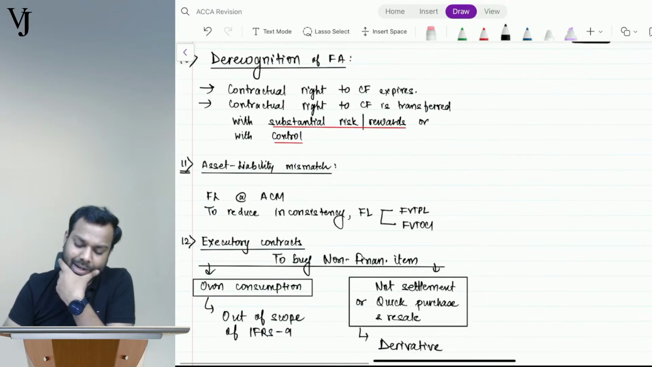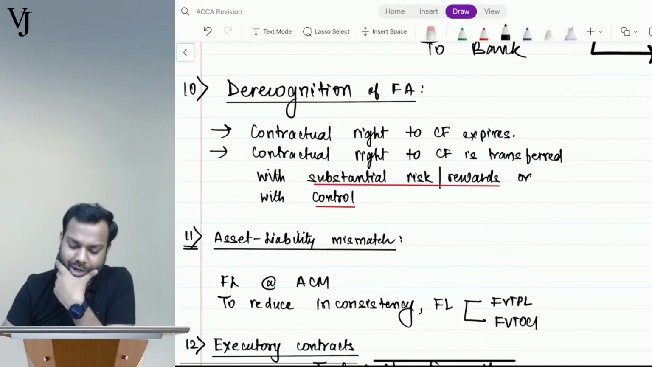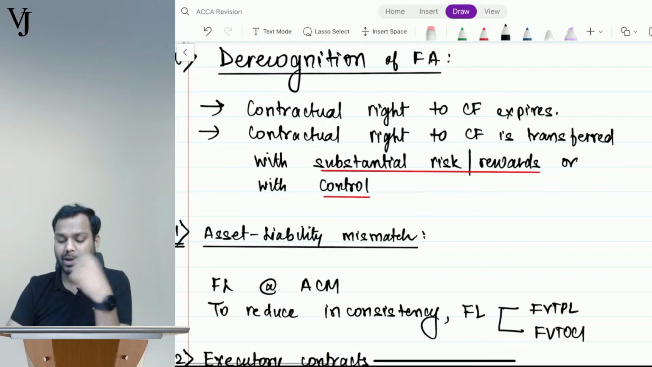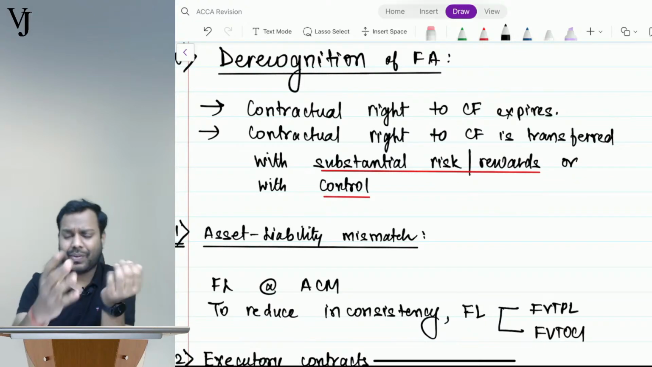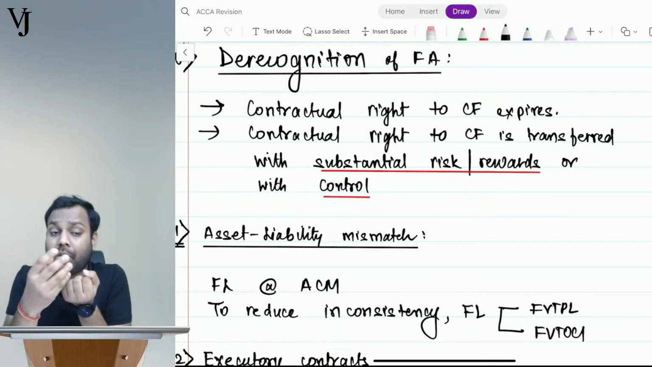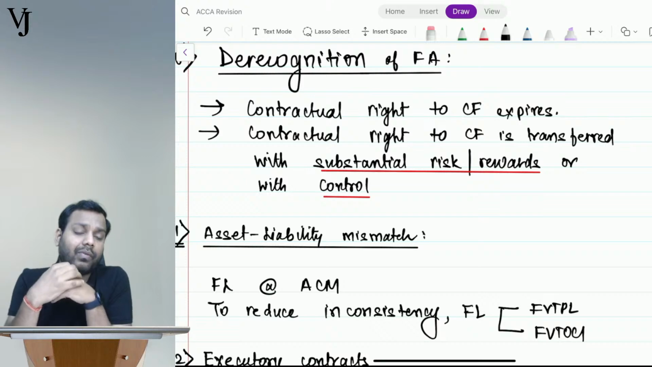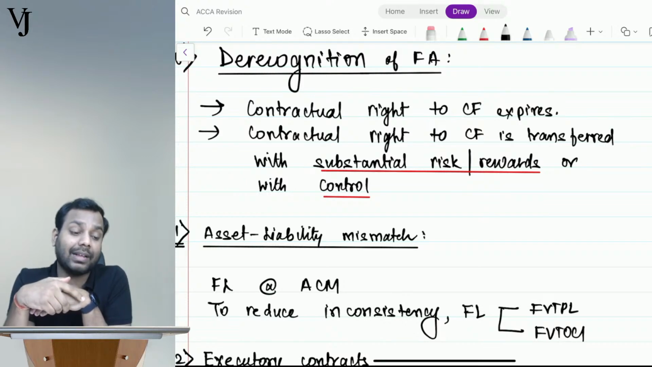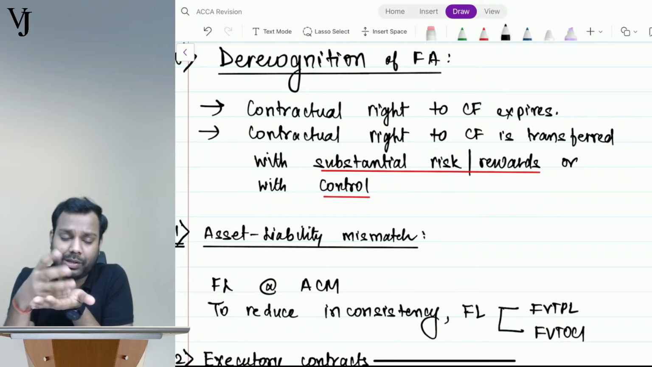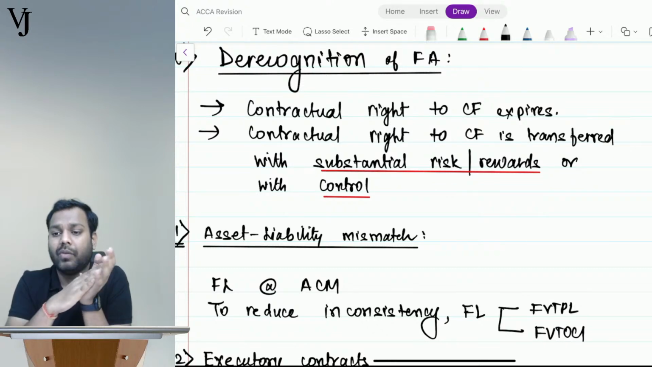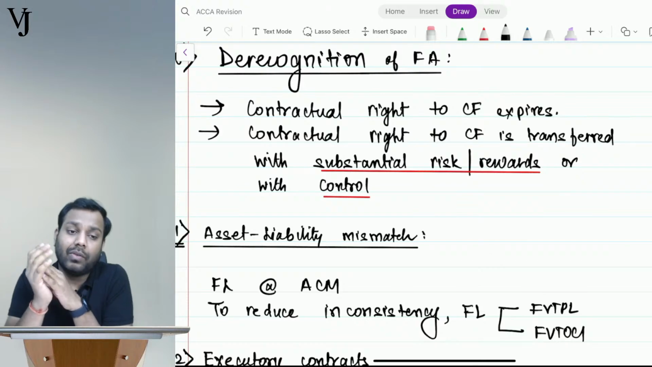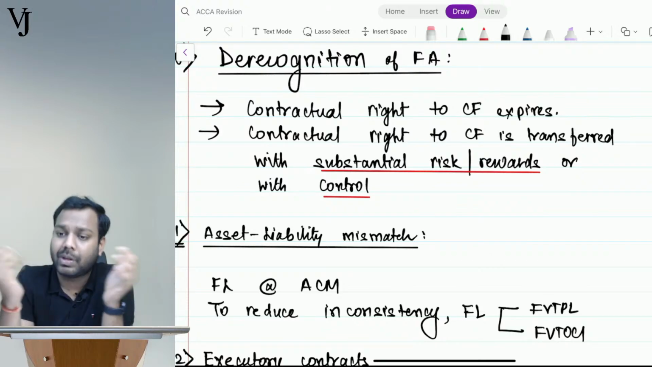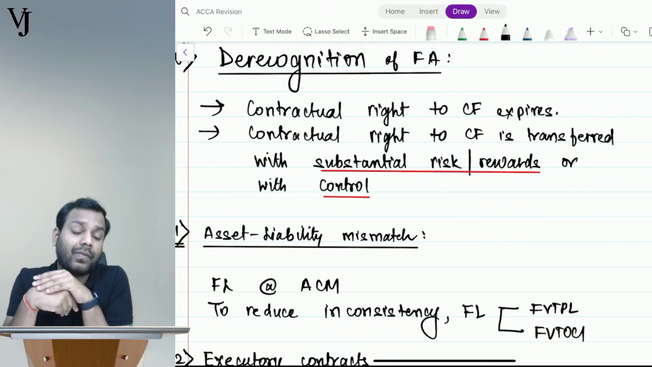Now, coming to de-recognition of financial assets. When will we de-recognize financial assets? Please understand. When do we recognize a financial asset? Whenever we have the right to receive cash flow, we recognize the financial asset. But when this right to receive the cash flow expires, we de-recognize the financial asset.